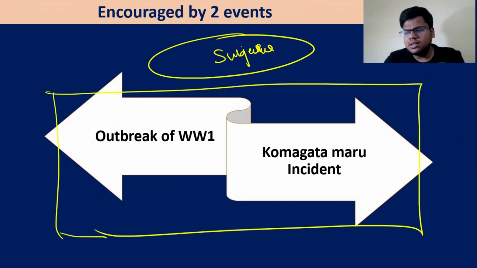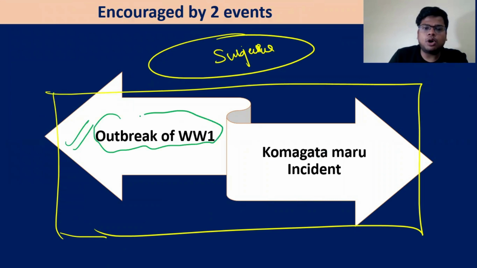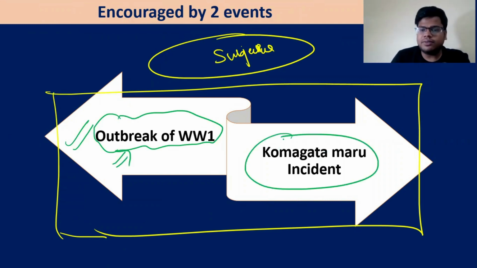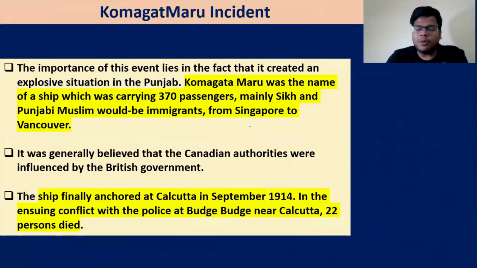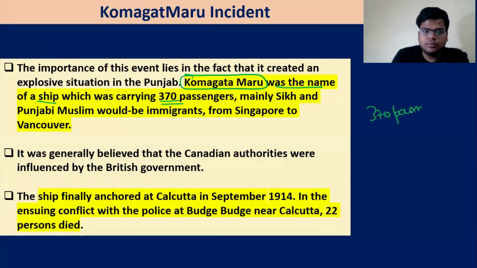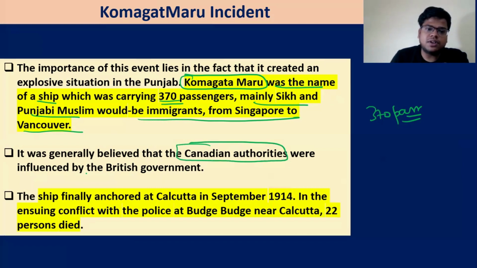Outbreak of World War One, we have seen the reaction of the revolutionaries. They said this is a very important opportunity for India to strike back at the empire. And the Komagata incident we will discuss. So what was the Komagata incident? Komagata was the name of a ship which carried around 370 passengers, mainly Sikh and Punjabi Muslim immigrants, from Singapore to Vancouver. Now, it was generally believed that the Canadian authorities were influenced by the British, and this was done.